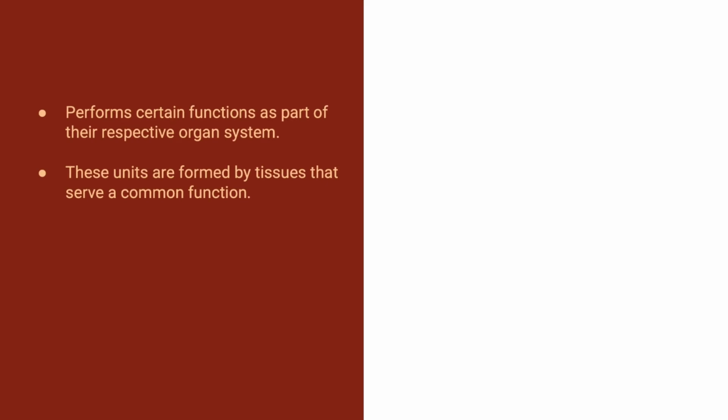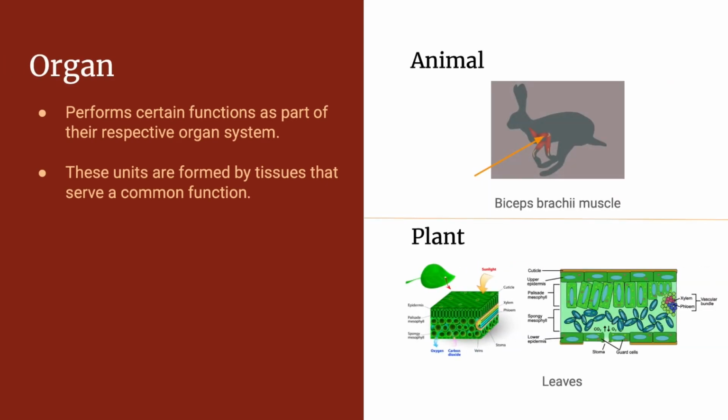Round 5. The fifth level is organs. They perform certain functions and are made by multiple tissues. A real-world example is the bicep brachii muscle in European rabbit and the leaves on an American boxwood shrub. In our analogy, the brick wall or tissues come together to form a room or an organ.